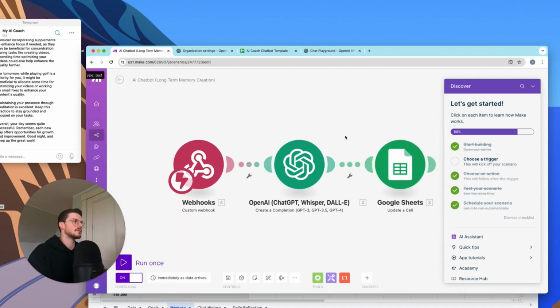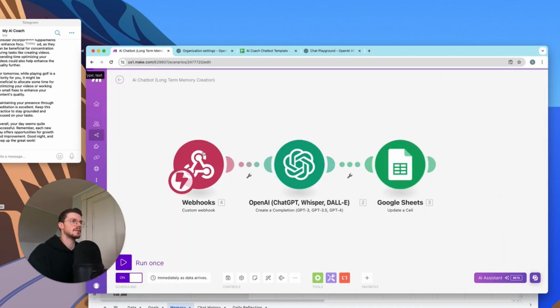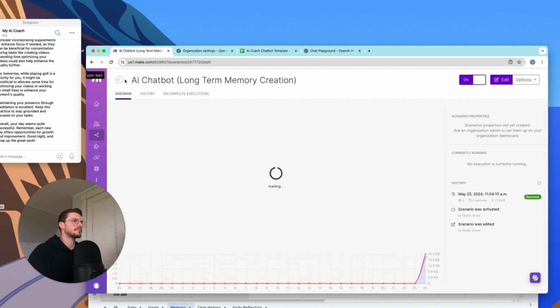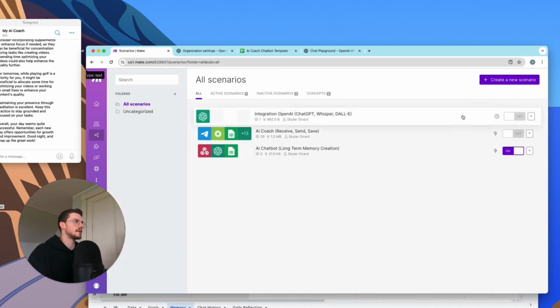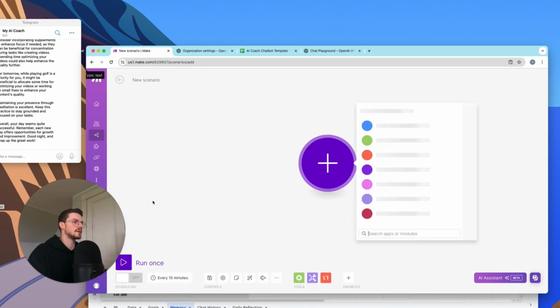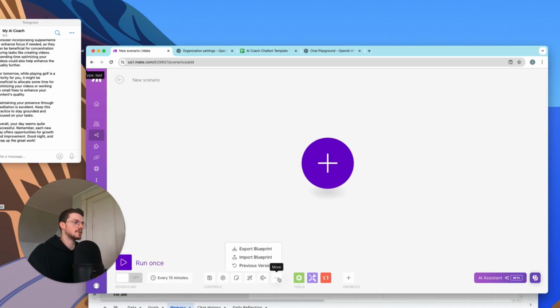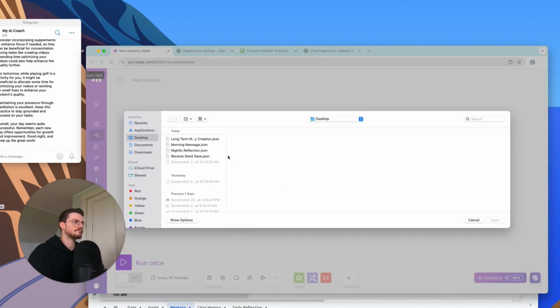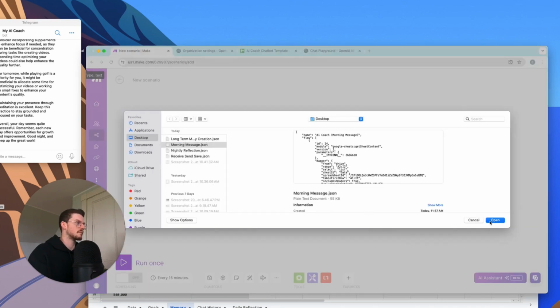So that's that. Now we can hit back again, and I'm going to turn this off because I have a demo account, so I can't actually use all of these at the same time. But we're going to go to the next one. So the next one is going to be import. We'll do the morning message.